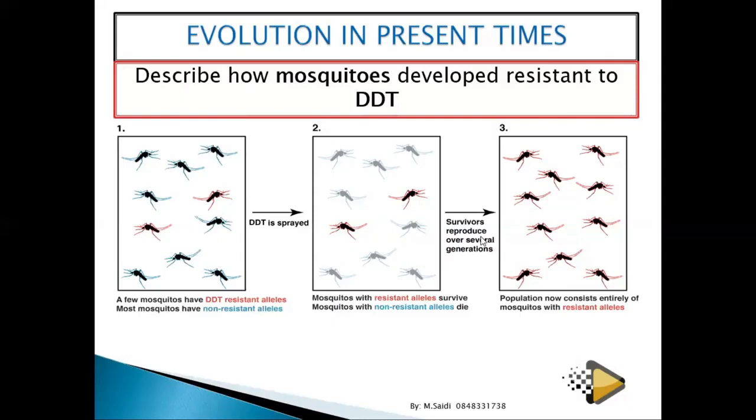At the second application of DDT, it will not be able to affect them. Why? Because the ones which are resistant have survived. Then it means that the DDT will become ineffective to the mosquito. It happens when you take drugs and you don't complete the dose. It happens in HIV, it happens in bacteria. Yes, it happens in real life.